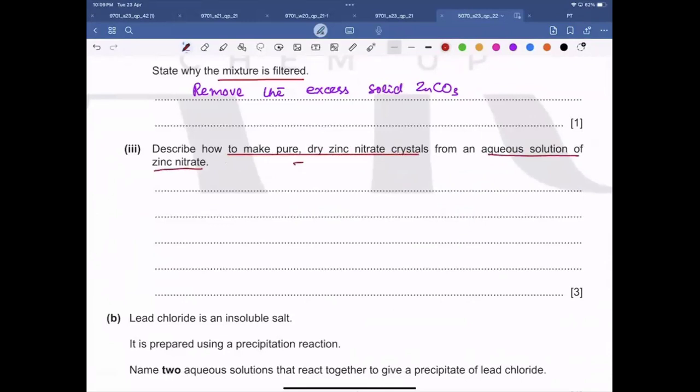So we have zinc nitrate in its aqueous state, and we have to obtain zinc nitrate in its solid dry form. So as it's water soluble, we are going to heat